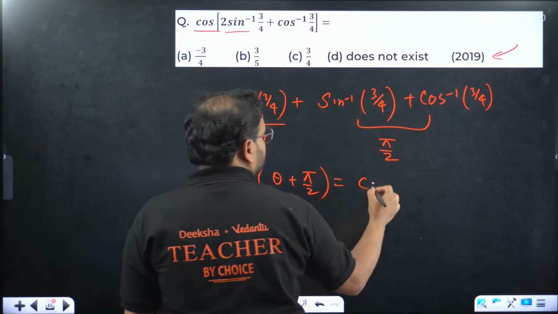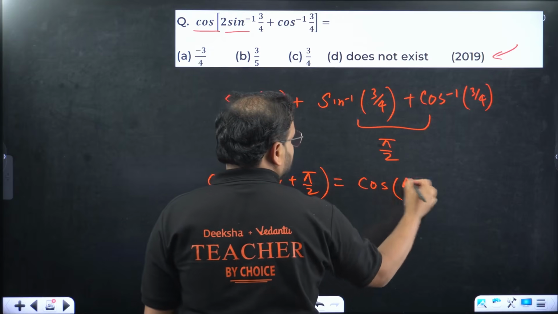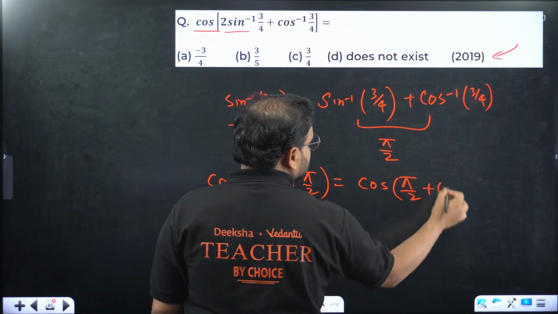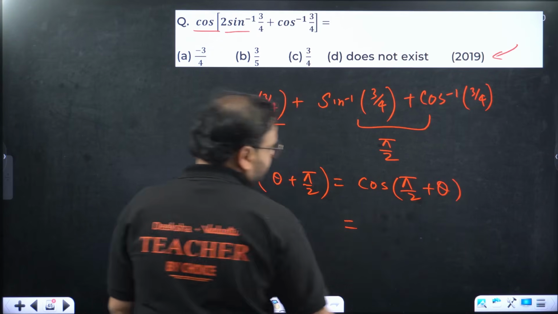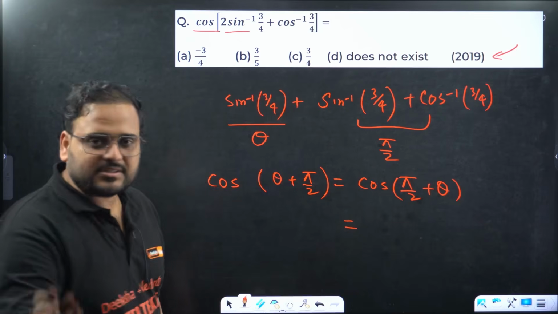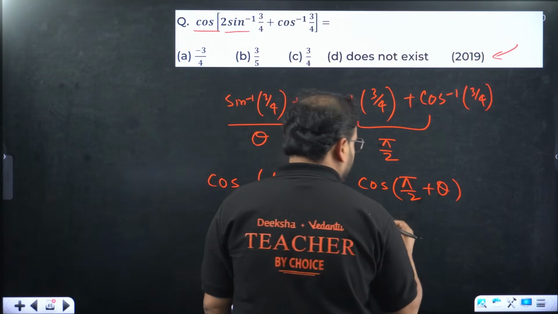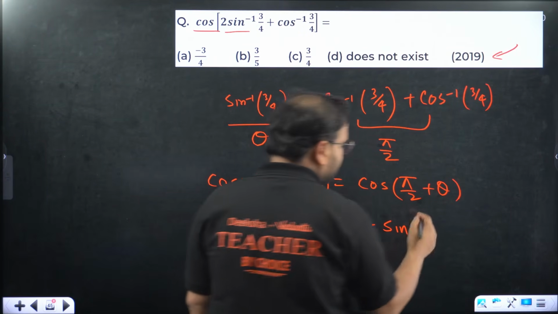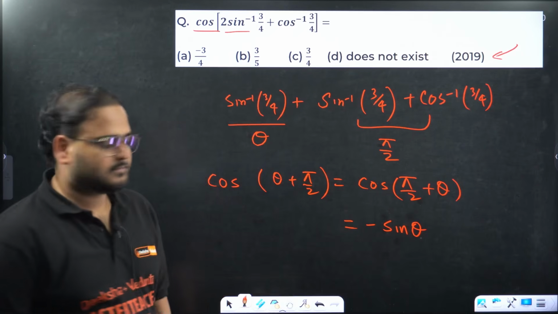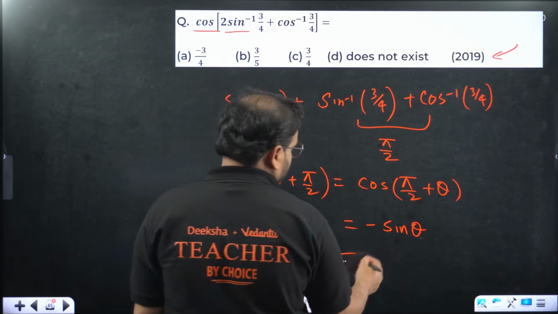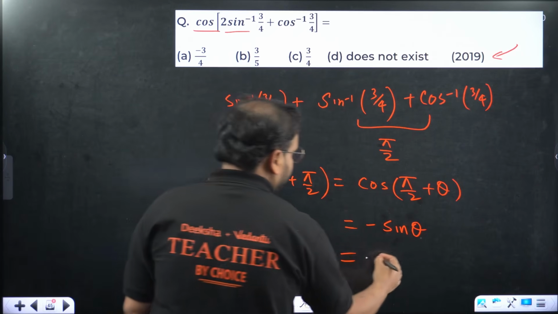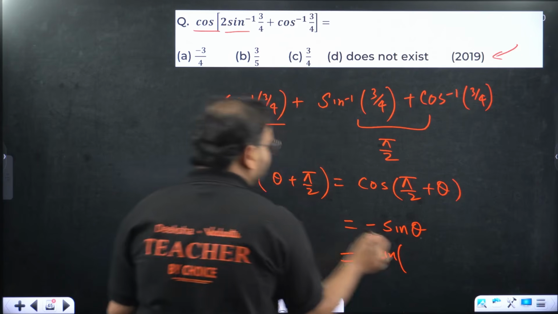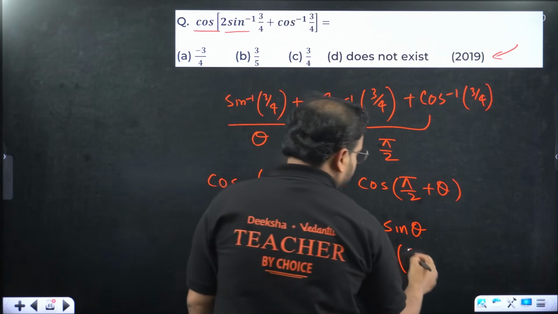So cos of pi by 2 plus theta, cos of 90 plus theta is minus sine, since in the second quadrant cos is negative. Minus sine. What is theta? Sine inverse of 3 by 4.